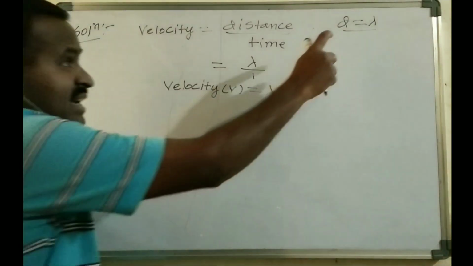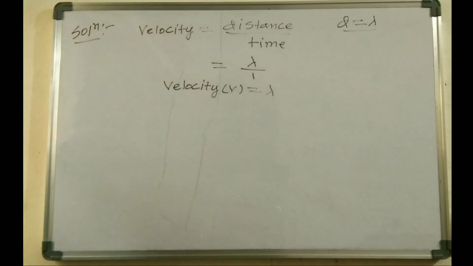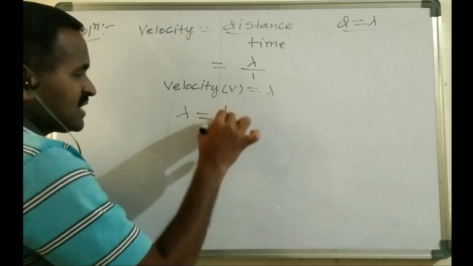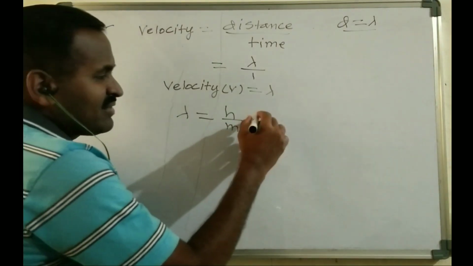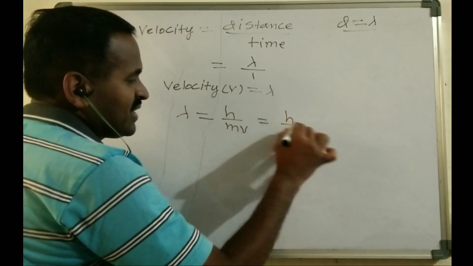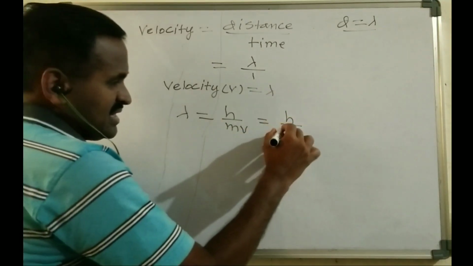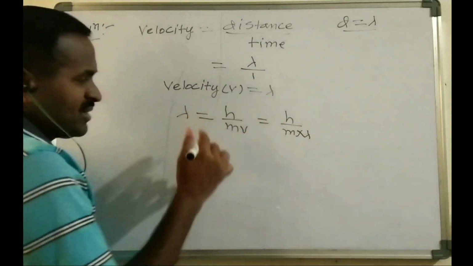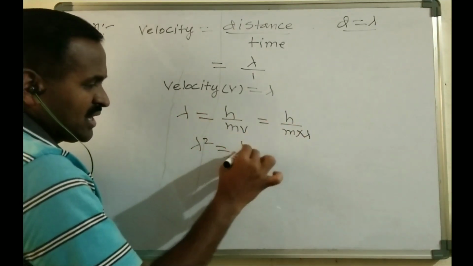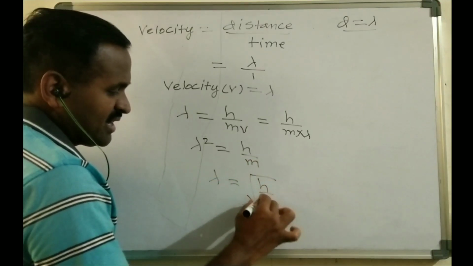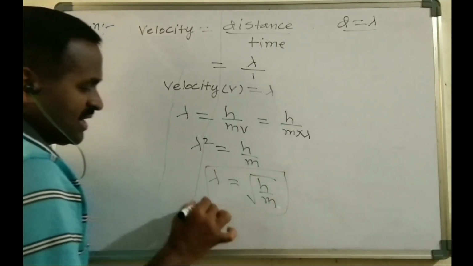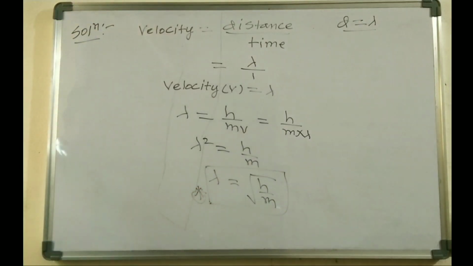As we all know, there is de Broglie's equation: lambda equals h by mv. Here the velocity is lambda, as given in the problem, so lambda equals h divided by m into lambda. Taking lambda to this side, lambda square equals h by m, so lambda equals the square root of h by m. This is a simple relation. So this is the problem.